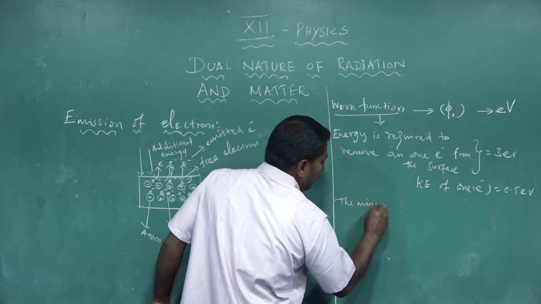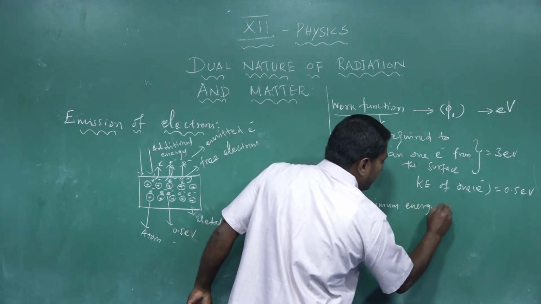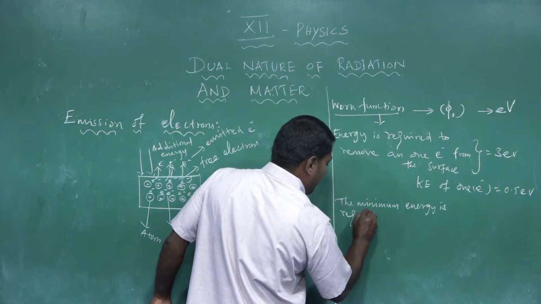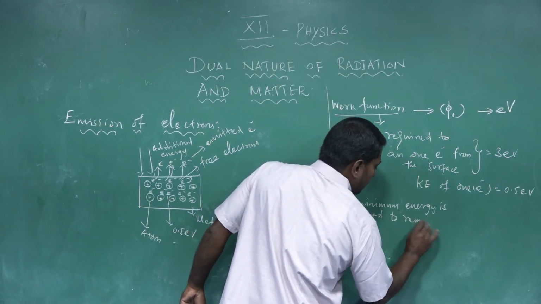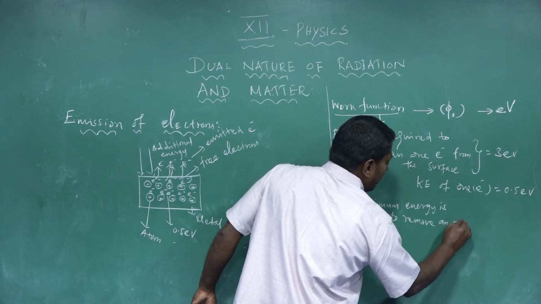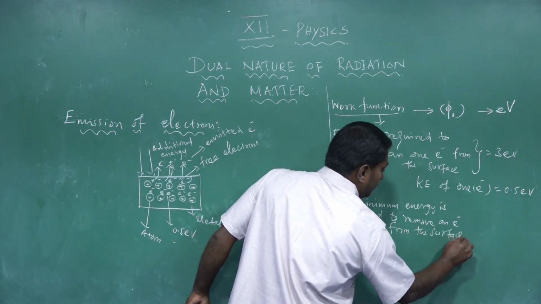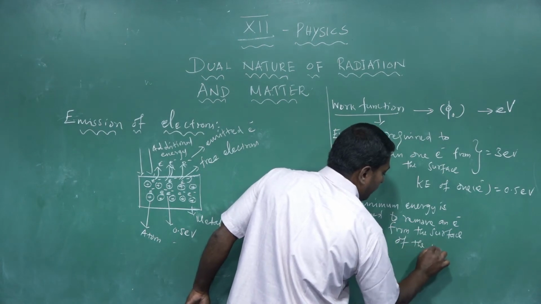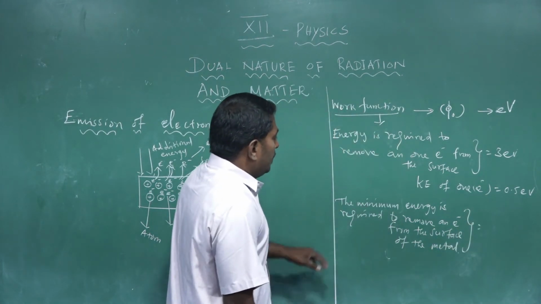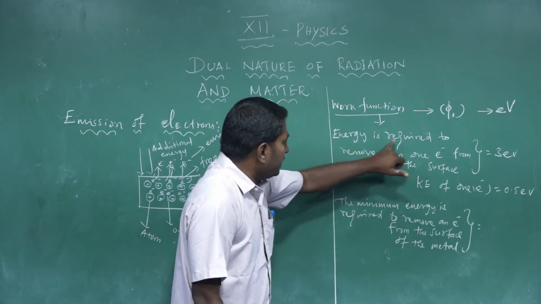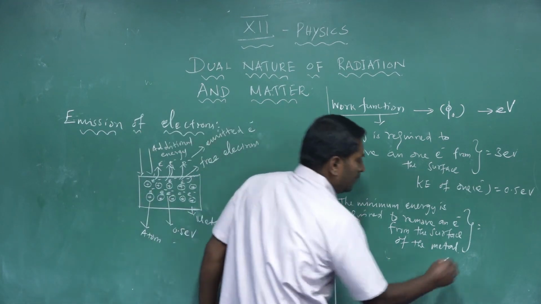The total energy required to remove one electron from the surface of the metal is 3 electron volt.